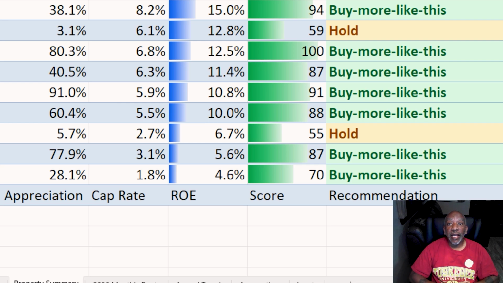It has an annual appreciation. Now, this is an annual appreciation estimate of 28.1%. I have had a lot of properties that I bought very, very low back when COVID and low interest rates were happening. And I also used other properties to buy those properties.